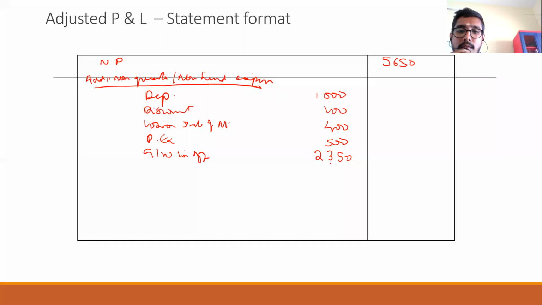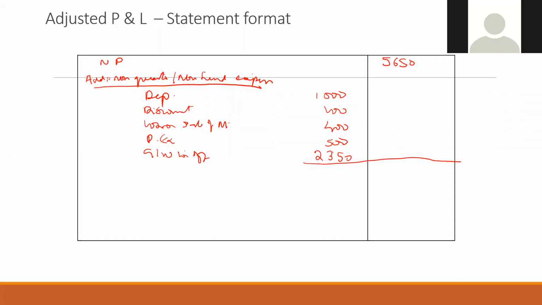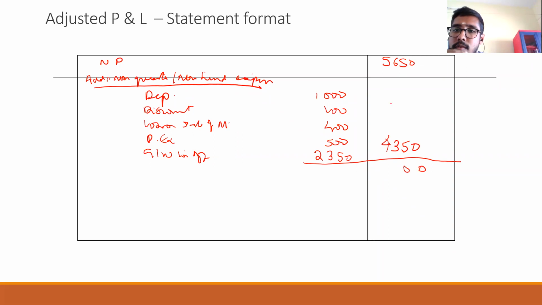No. What is the total of these? 4,350. And what is the total, 5,650 plus 4,350? 10,000.